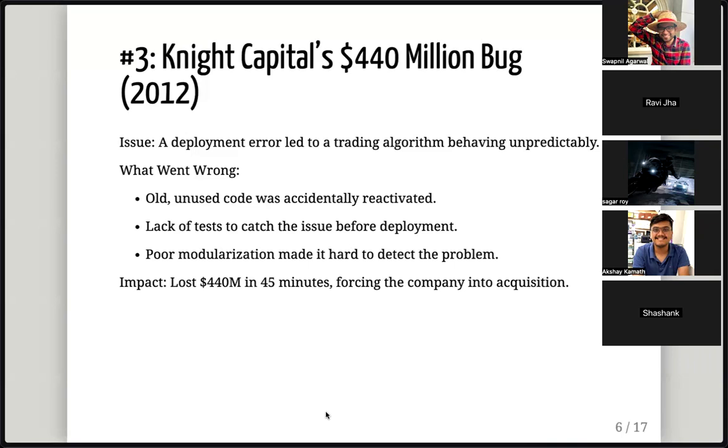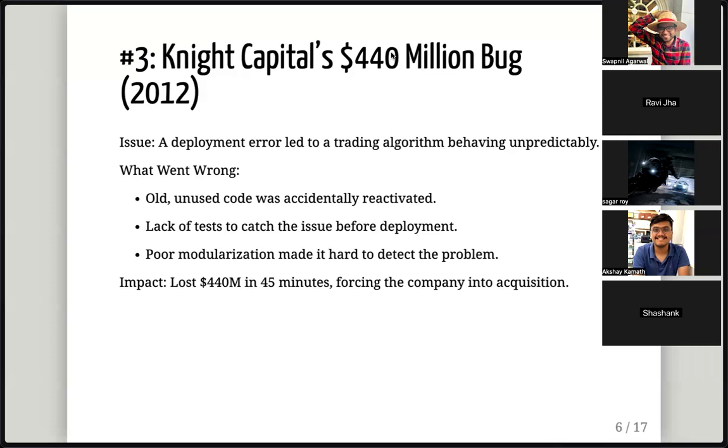And of course, the code quality. There was not a lot of modularization, which made it hard to detect the problem. If you go deep into it, you'll see there was some code which was not being used and that started being used, so the code was not organized correctly.